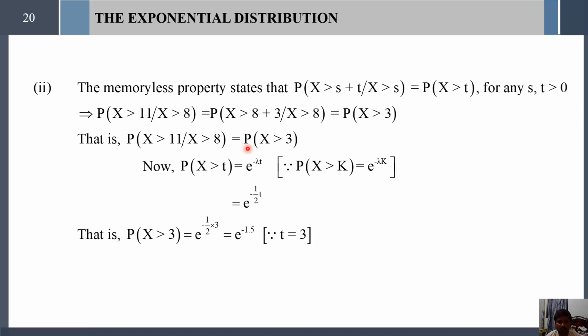Now we have to find the probability of x greater than 3. What is the probability of x greater than t? It is e power minus lambda t. Simply substitute lambda equal to 1 by 2 here, then e power minus 1 by 2 into t. Now for the probability of x greater than 3, substitute t equal to 3. So probability of x greater than 3 equals e to the power minus 1 divided by 2 into 3, which is equal to e power minus 1.5. This is the way to solve problems under the memoryless property.